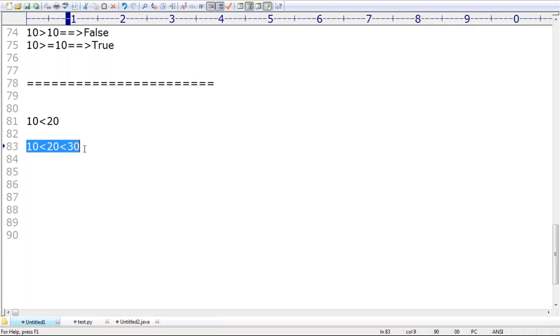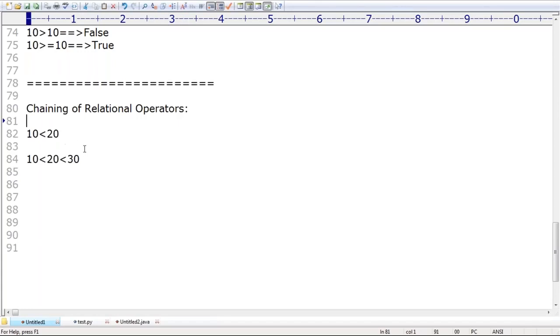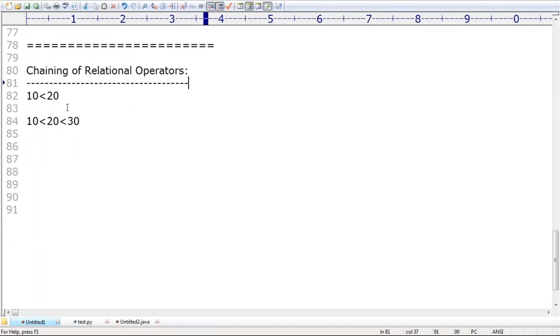Remember that. Let me repeat once again. Python chaining, this concept is nothing but chaining of relational operators. Chaining of relational operators is possible. If every comparison is true, the result is always true. If at least one comparison fails, the result is always false only.